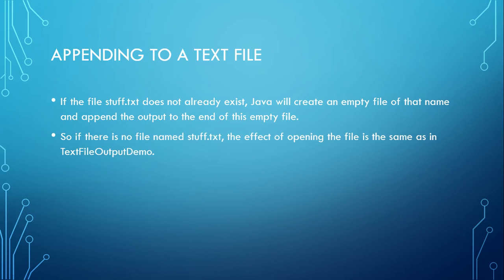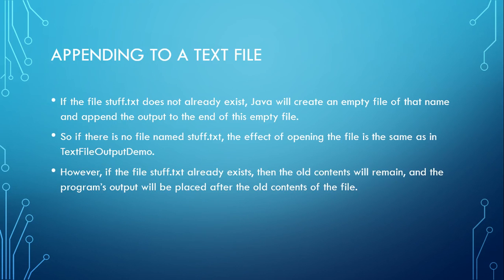Since there's no file named stuff.txt, the effect of opening the file is the same as in TextFileOutputDemo. However, this is the difference. If stuff.txt already exists, then the old contents are going to remain. Let's say it had the numbers 3, 5, and 7 before, and our new stream is going to add the number 17. With TextFileOutputDemo, if you open the text file the way we did it, the file will just be 17. But with appending, it changes to 3, 5, 7, 17. So the program's output is placed after the old contents of the file.